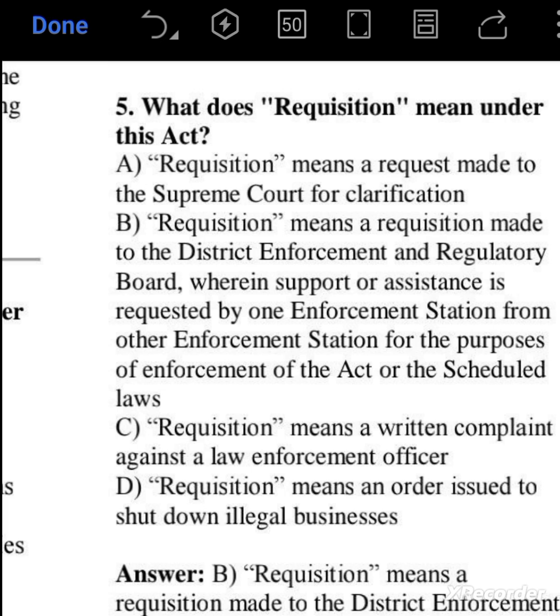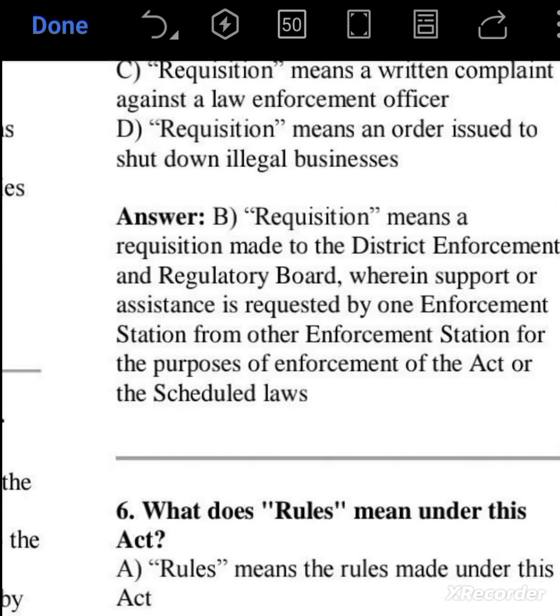Requisition means a written complaint against a law enforcement officer. Requisition means an order issued to shut down illegal business. Requisition means made by. So out of these four options, B seems correct. Yeah, the right answer is option B.